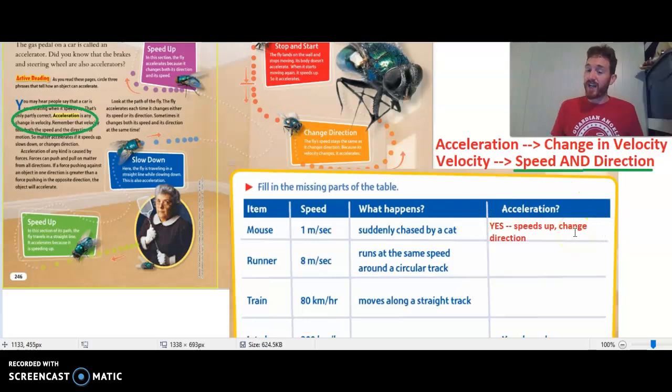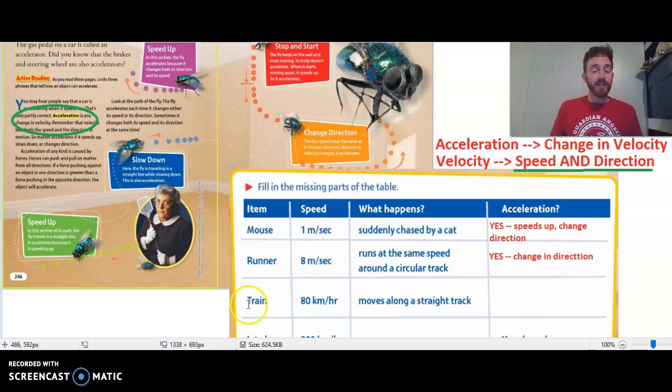Does the direction change? It's on the track, but it would be turning as it goes around, curving around to the left or the right as it goes around that circular track. And this would be an example of changing motion or curved motion and changing direction. So yes, we're going to say yes, this is acceleration. Acceleration happens here, and that's a change in direction. Okay, so the speed stays the same, but the velocity changes because that direction changes a little bit, okay?